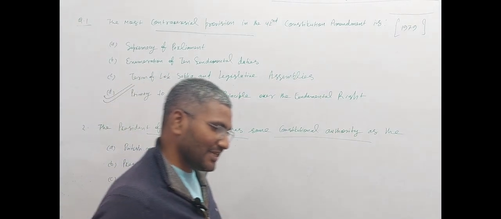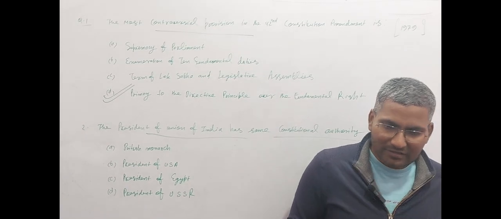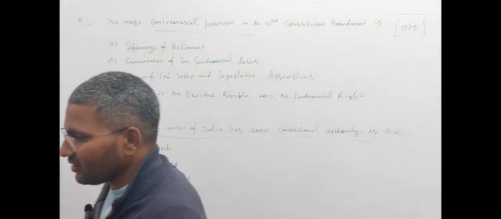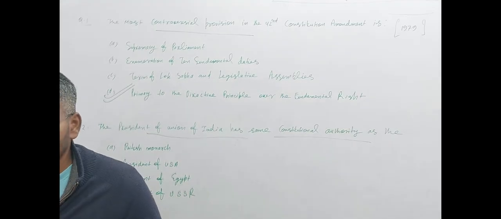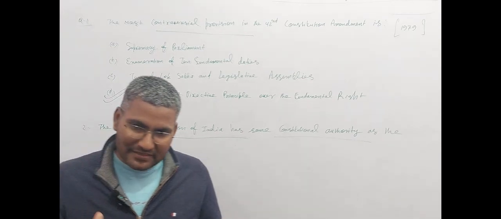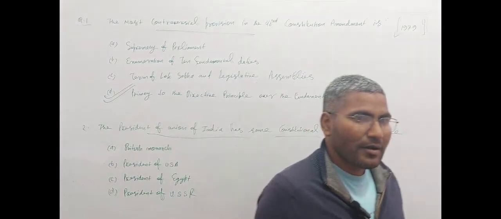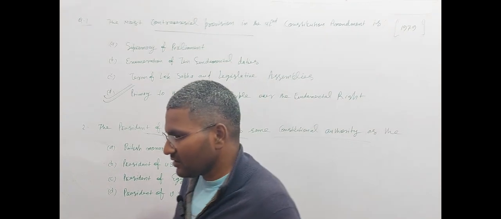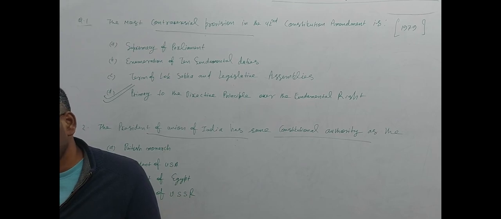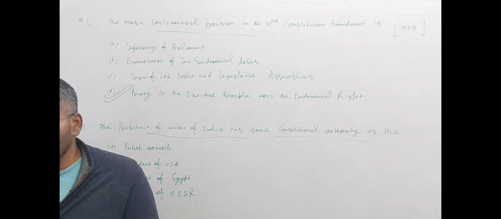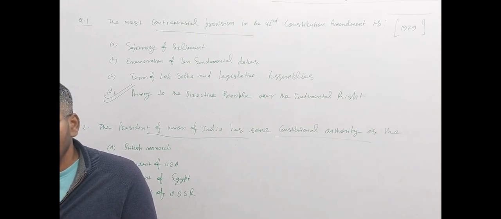So you should know that in India, the real power is vested in the Prime Minister and the nominal power is vested in the President. There is a parliamentary system in India, and in the parliamentary system the Prime Minister is more powerful than the President, but all executive work is done in the name of the President.